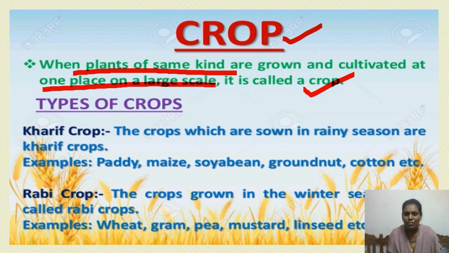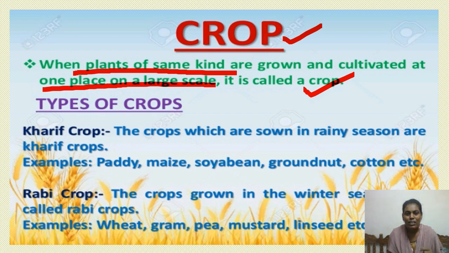For example, if you see one sugarcane crop, only sugarcane plants are there. If you see one paddy field, only paddy plants are there. Or if you see a mango crop, only mango trees are there.